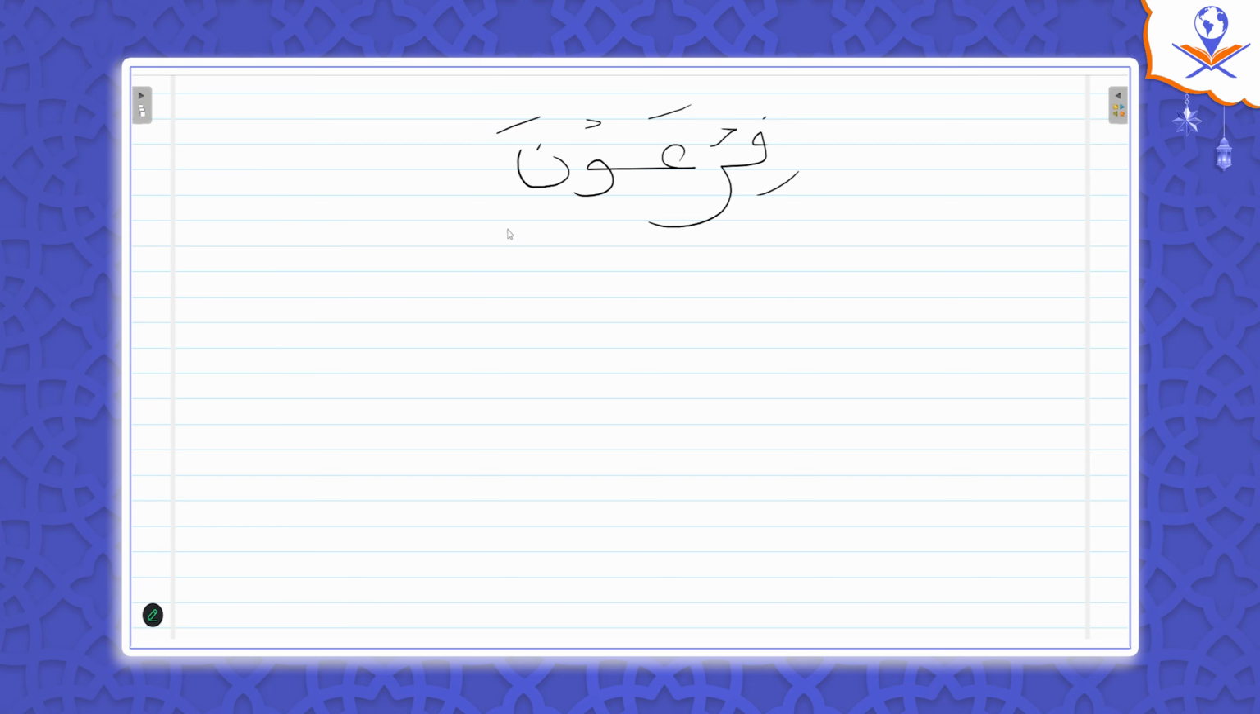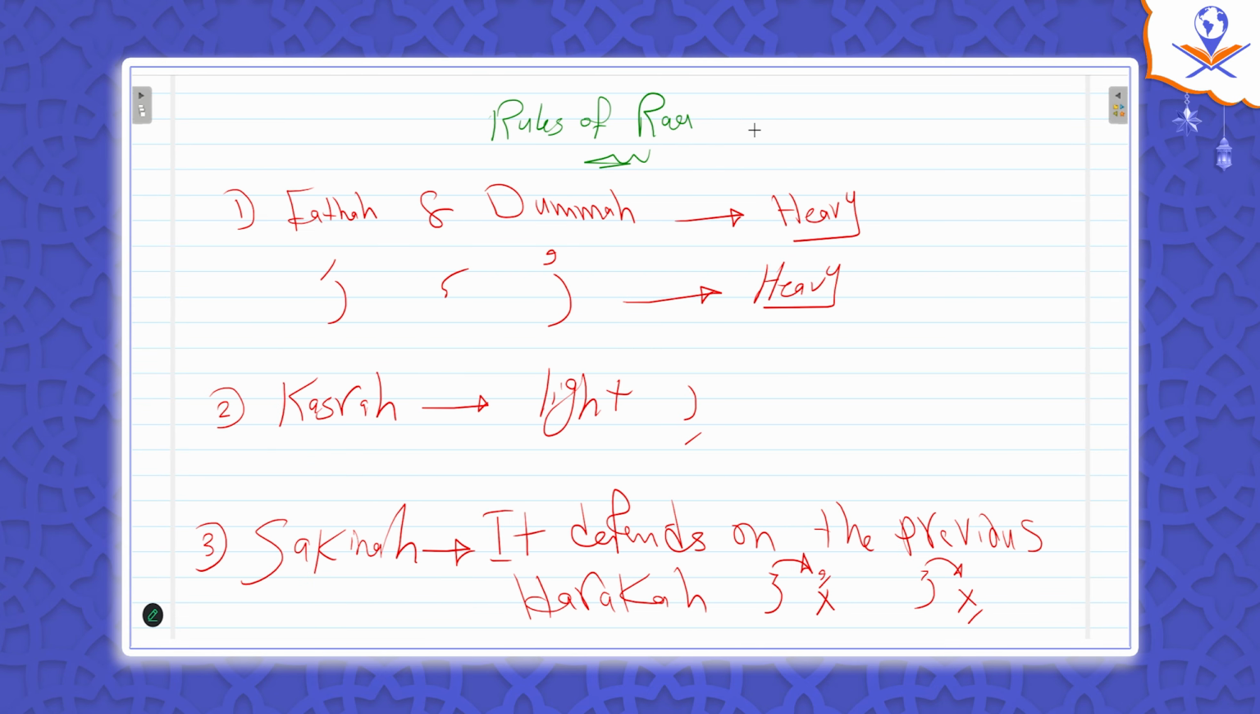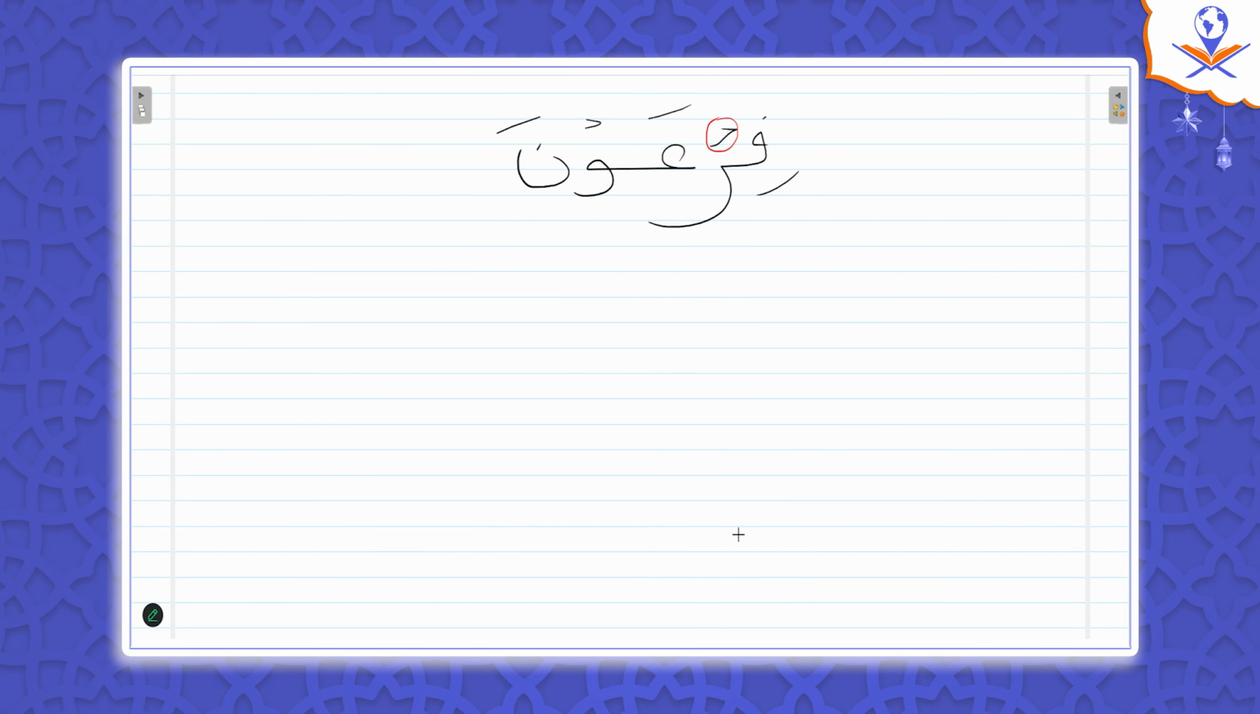So is this ra heavy or light? This ra has a sukoon. So what does it mean? We just agreed that if ra has a sukoon, we check the previous one. Remember this third point? We said when ra has a sukoon, it depends on the previous haraka. So don't look at the previous letter, which is fa. No, look at the haraka of the previous letter.